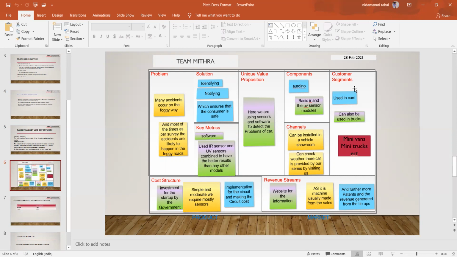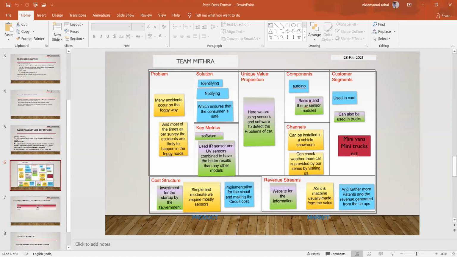Customer segments: cars, trucks, minivans, mini trucks, etc. Cost structure. As it's a basic startup, we are expecting investments from the government, and we have also gathered our own investment from our family. Most probably, the cost structure will be around a minimal amount. Revenue streams. I think we can generate revenue from the website, and as it's a machinery product, the revenue is generated from its sales.